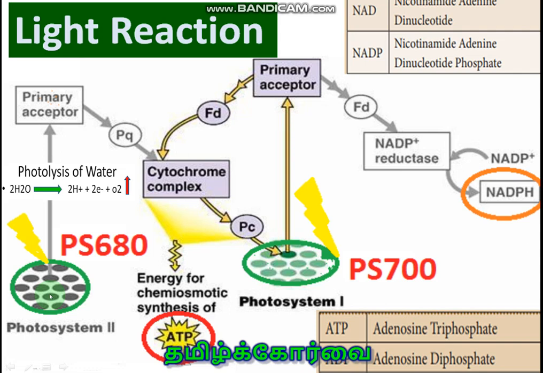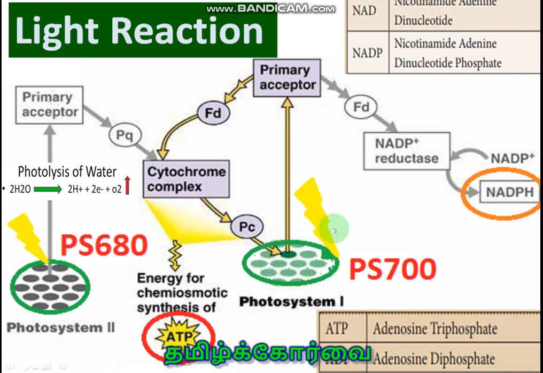So this is photosystem 2, from which electrons are transferred. The energy rich electrons come down to the ground state, releasing energy that produces the ATP molecule. And again from PS700, that is PS1, the electrons go to the high energy state. From there they come down to the ground state, and NADP is converted into NADPH2.